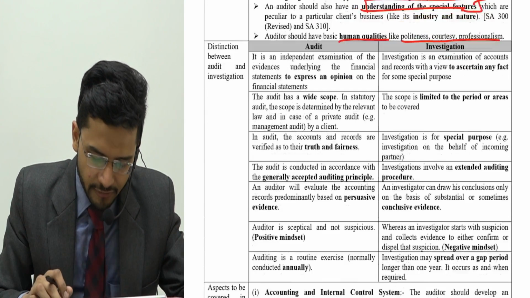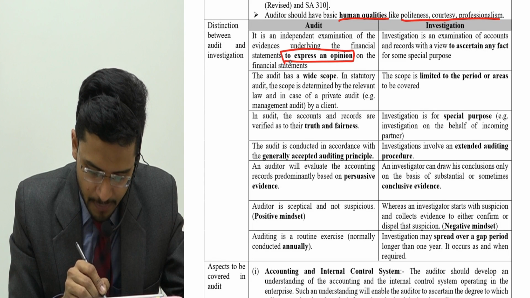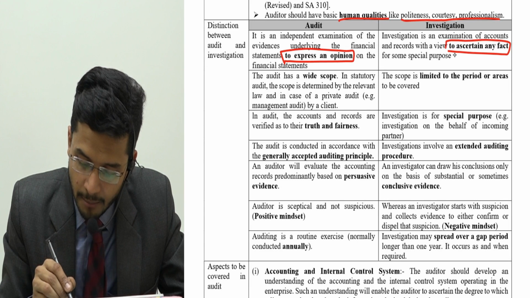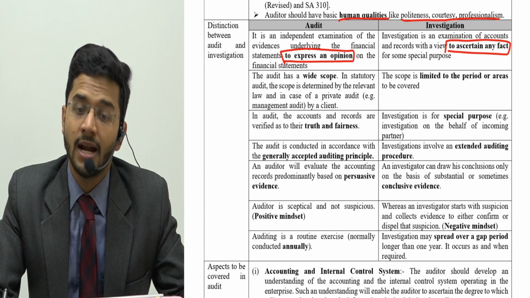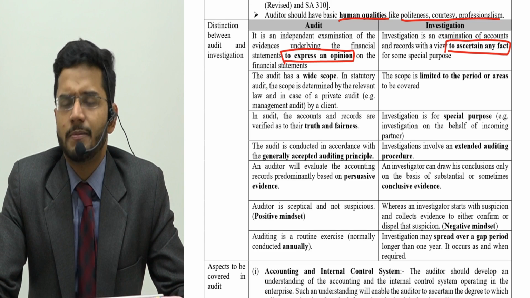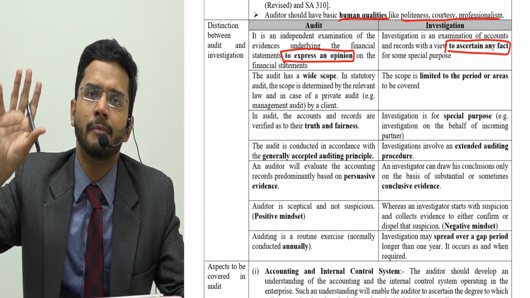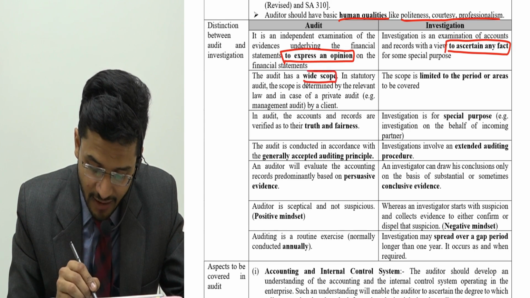Now let's see what is the difference. Now the objective of audit is to express an opinion. However, investigation is not to express an opinion, but to ascertain a fact. We need to know whether the Maggi is original or not. That is investigation. However, audit is to express an opinion whether this Maggi is right or wrong, whether top ramen is good or bad. Express an opinion.